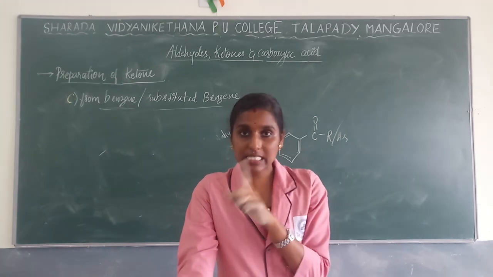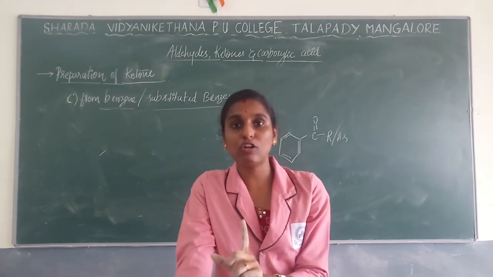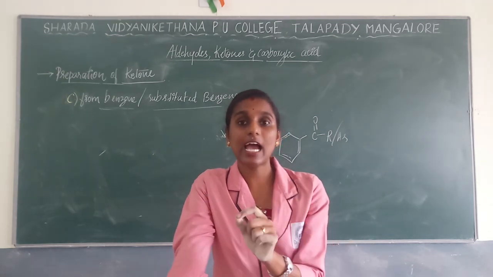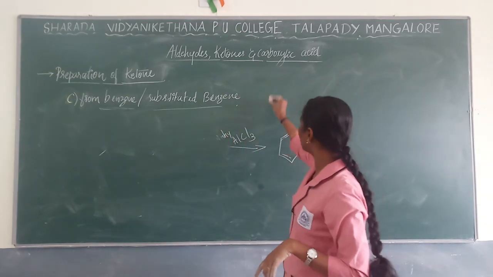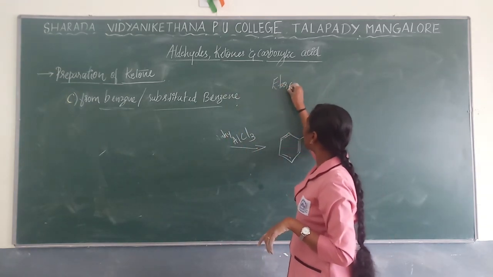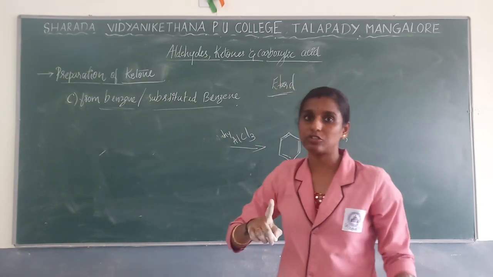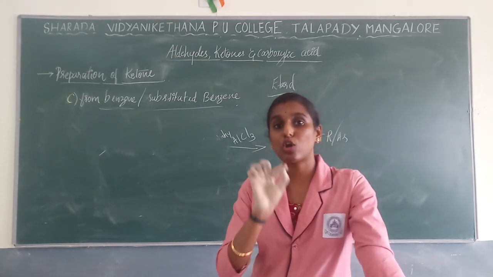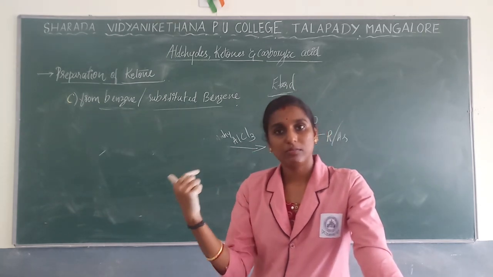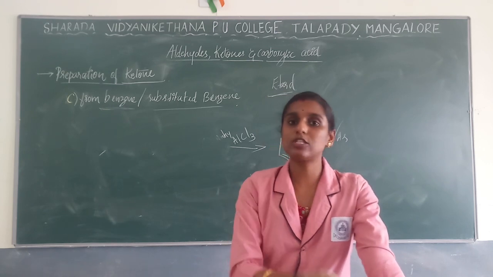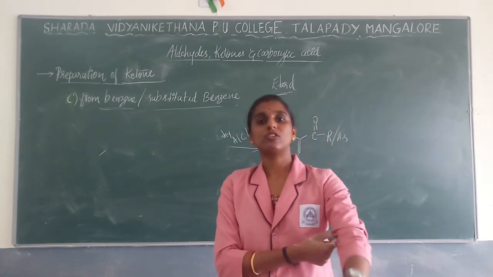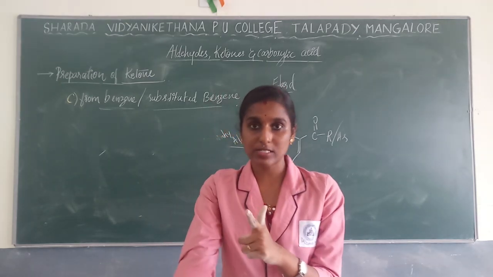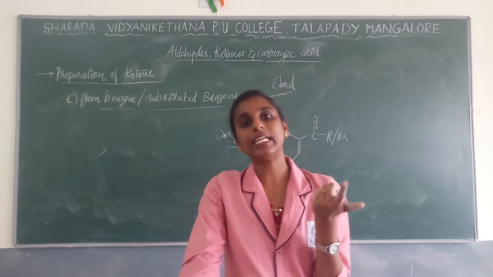Remember this reaction: by using chromyl chloride to get aldehyde from toluene, the reaction is known as the Etard reaction. It is an important name reaction. Again I repeat, chromyl chloride is used as a reagent with toluene, and as a product you are going to get aldehyde. Another, by using toluene, you can use chromic oxide also. On hydrolysis you are going to get aldehyde as a product.